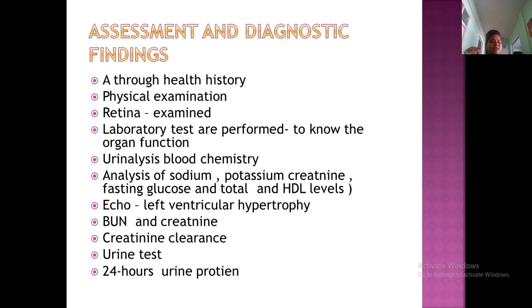All these investigations are done to know how the renal system is functioning. And 24-hour urinary protein has to be checked, because we have to know the urea creatinine ratio and how much protein is going out. That has to be known very well.